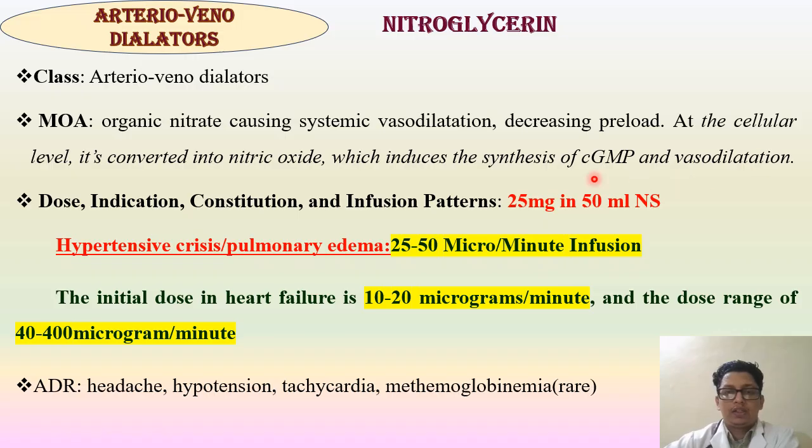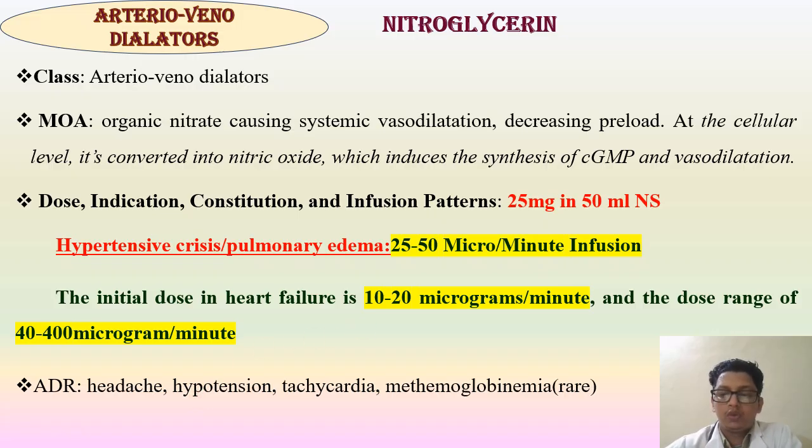and vasodilatation. So dose, if you consider the posology, 25 milligram in 50 ml NS is given. This will be described in detail at the end of the presentation. In hypertensive crisis and pulmonary edema, 25 to 50 microgram per minute infusion is started. An initial dose in heart failure is 10 to 20 microgram per minute and the dose range is 40 to 400 microgram per minute. The main adverse drug reactions noted with this drug are headache, hypotension, tachycardia and methemoglobinemia.